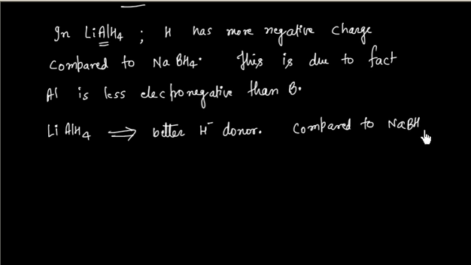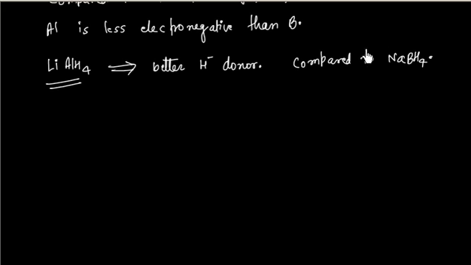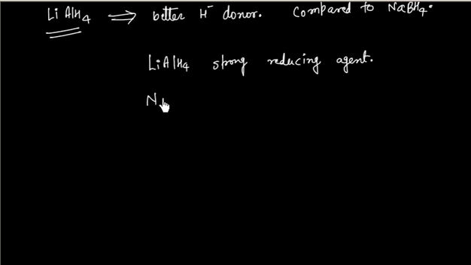So this means LiAlH4 is a strong reducing agent and NaBH4 is a weak reducing agent.